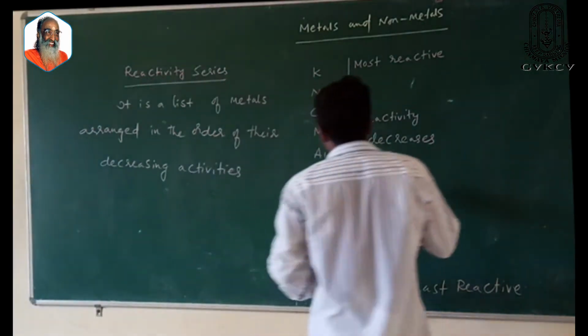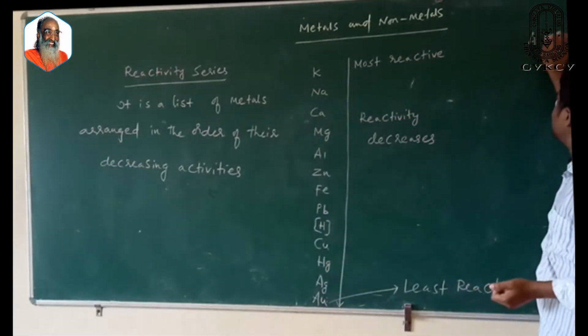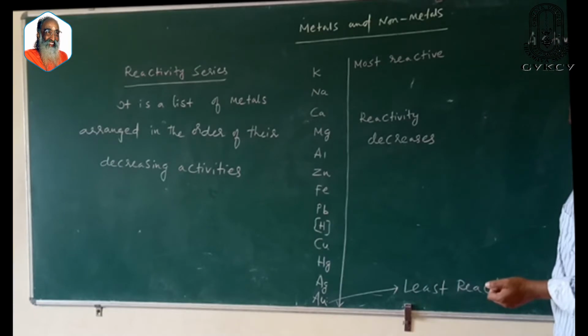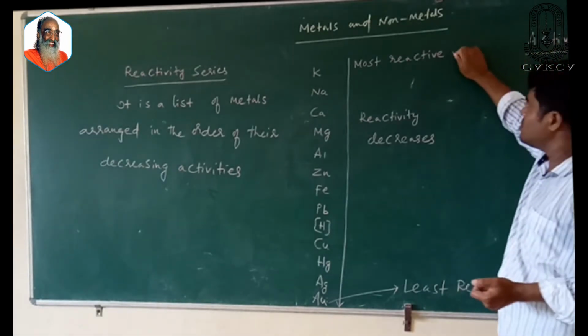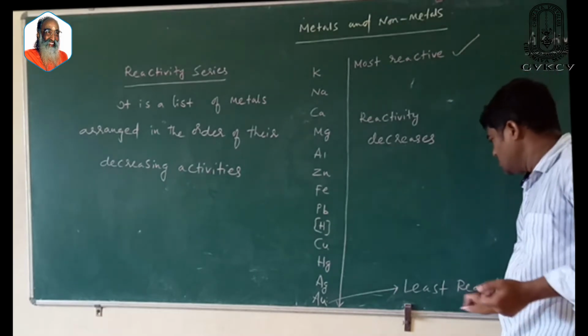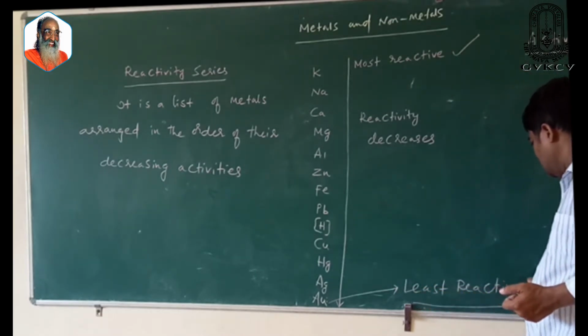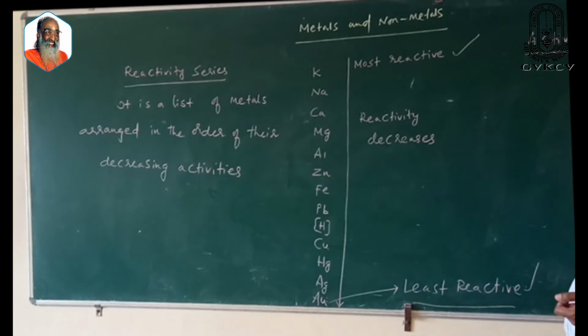It is also called the activity series. Potassium is most reactive. Gold is least reactive. That is called the reactivity series.